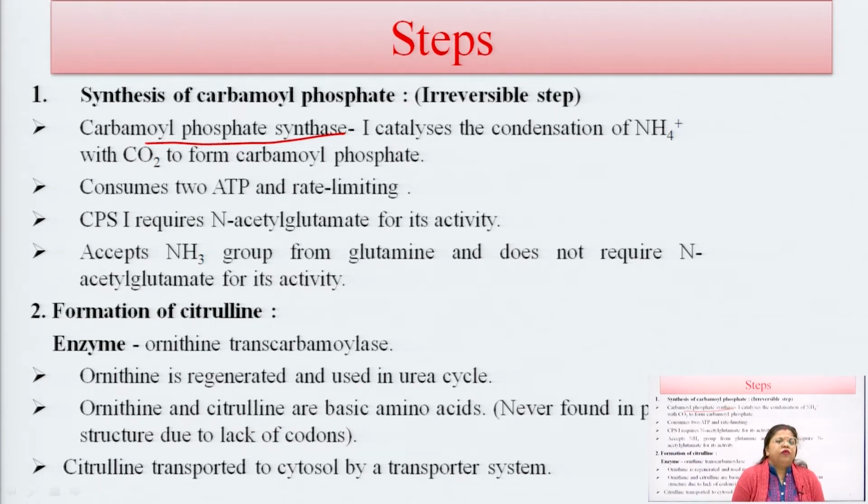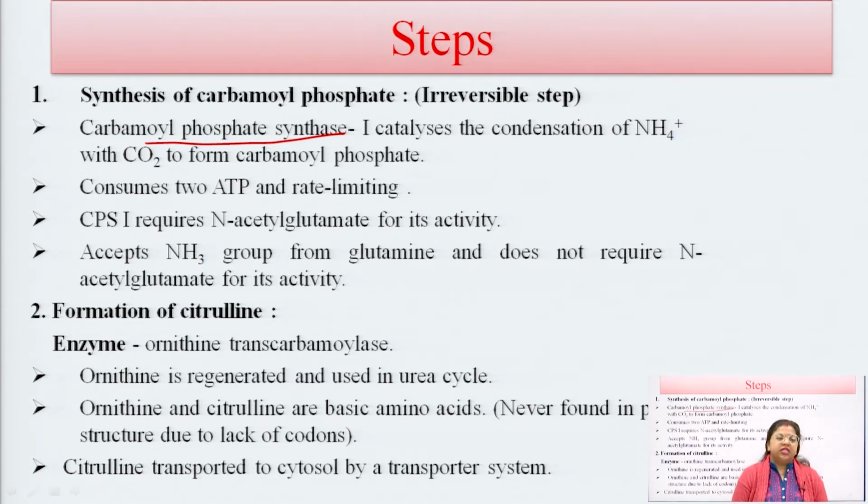This consumes 2 ATP and is the main rate limiting step, because if there is no formation of carbamoyl phosphate from free ammonia and carbon dioxide, there is no formation of urea. So, this is a rate limiting step.